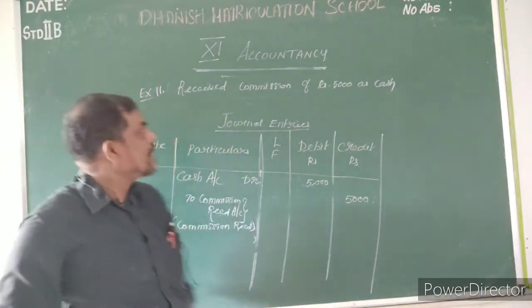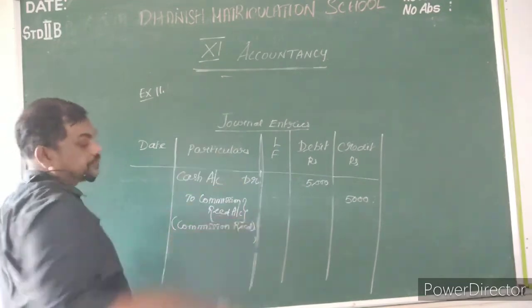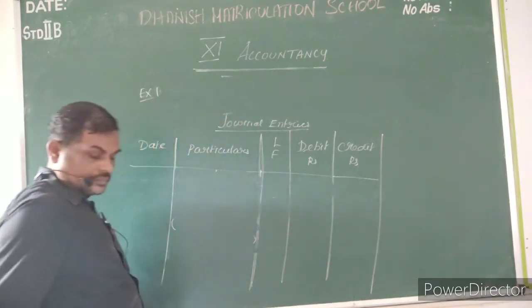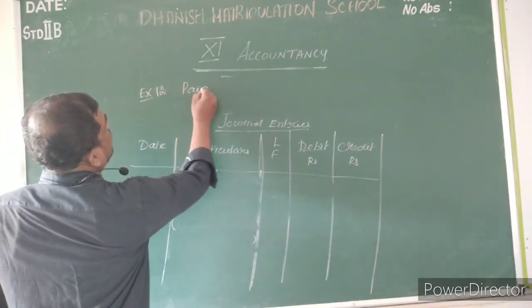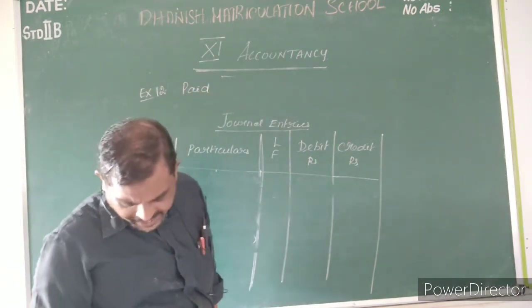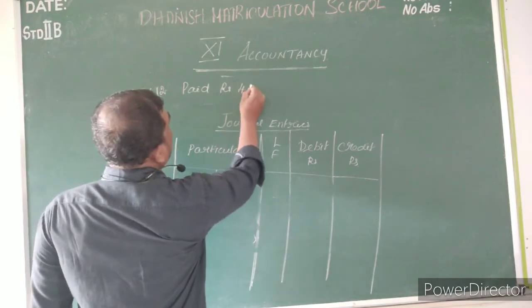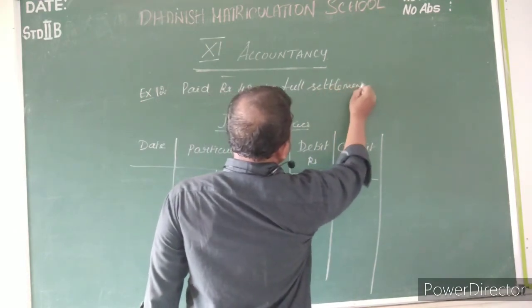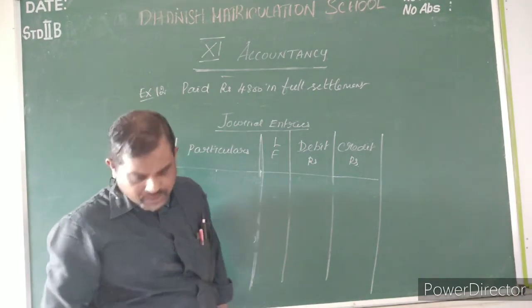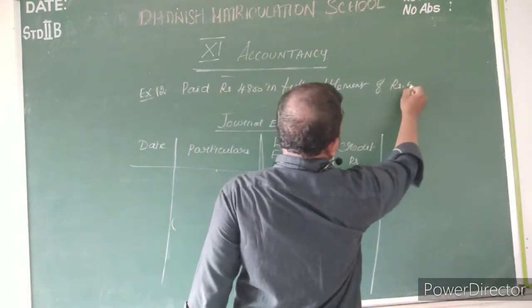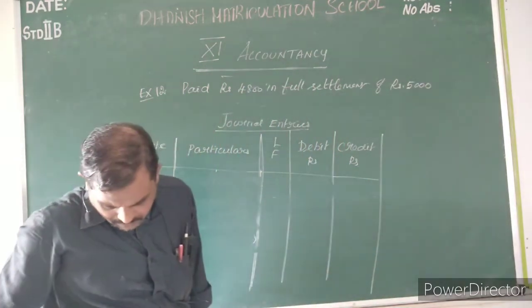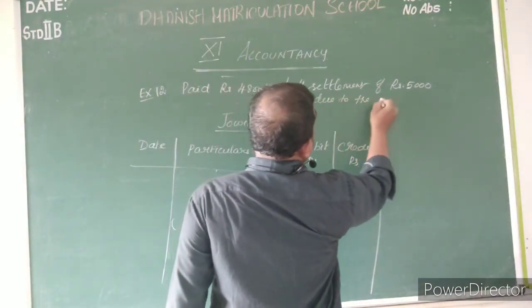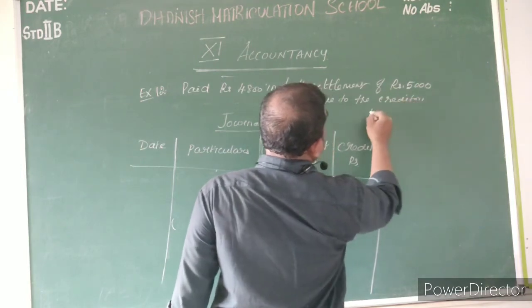Example 12. Paid rupees 4,800 in full settlement of rupees 5,000 due to the creditor Kirtana.